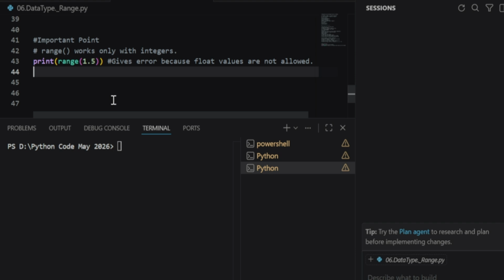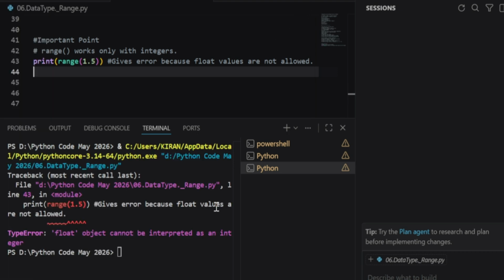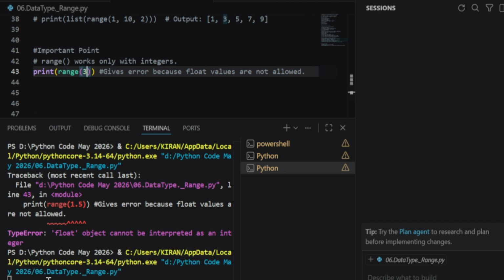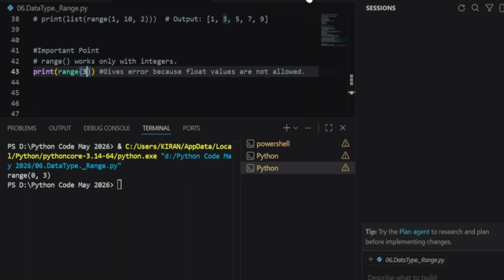The very important rule is that range accepts only an integer, not a float. Here if we give a float in the range function, it will give you an error. To correct this, we need to give an integer inside the range function. And if I run it, it will give range 0 to 3. So this is all about the range function.